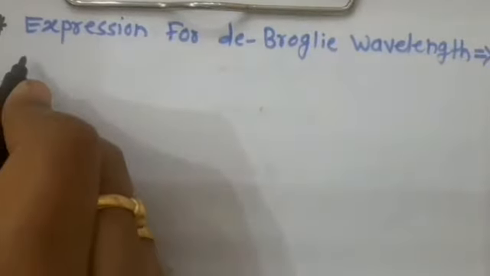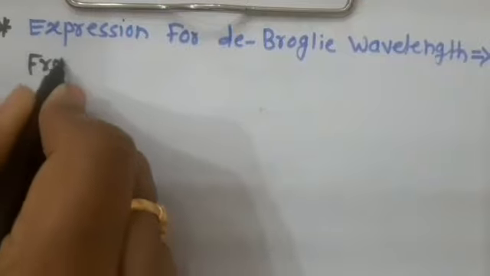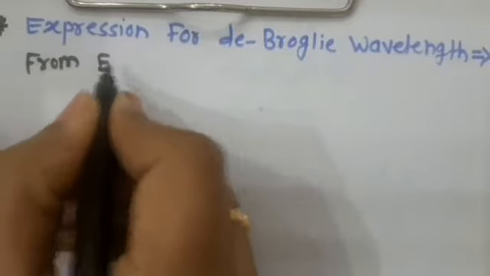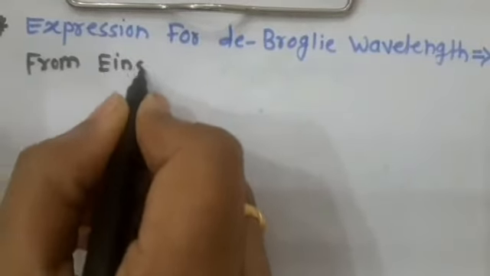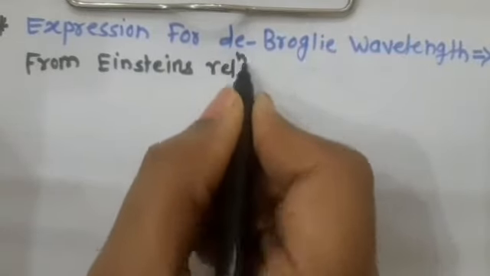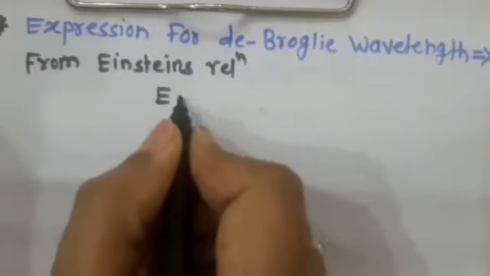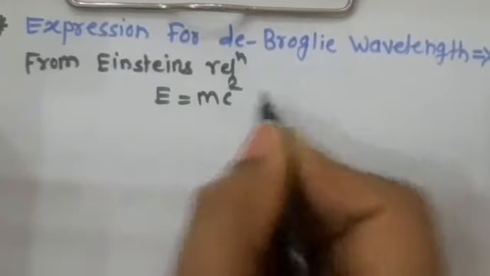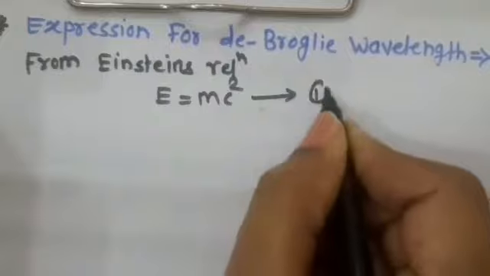So from Einstein relation, we have E is equal to mc square. This is equation number 1.